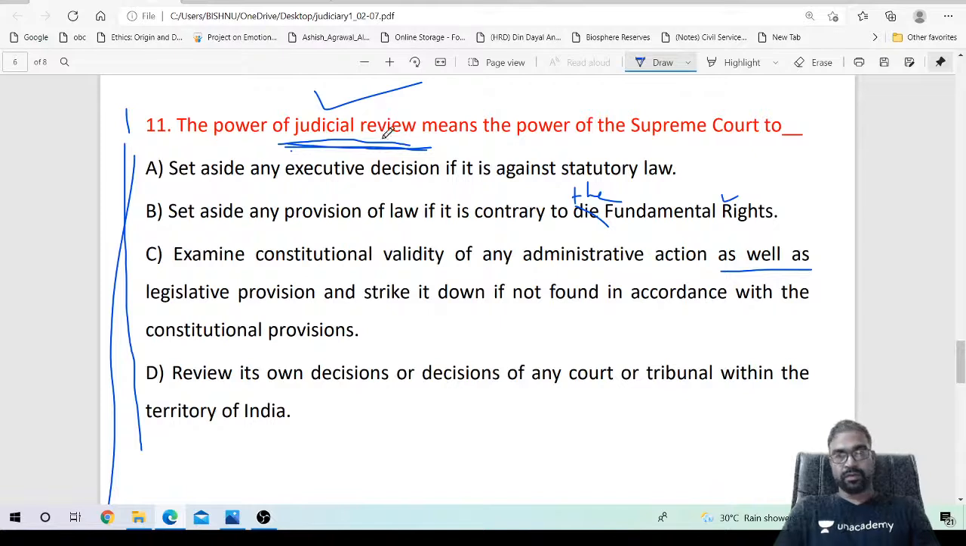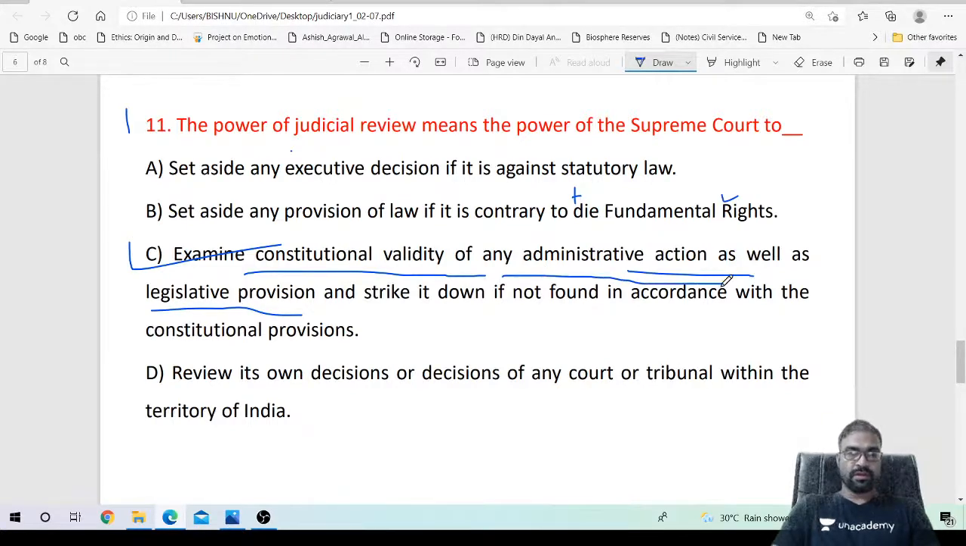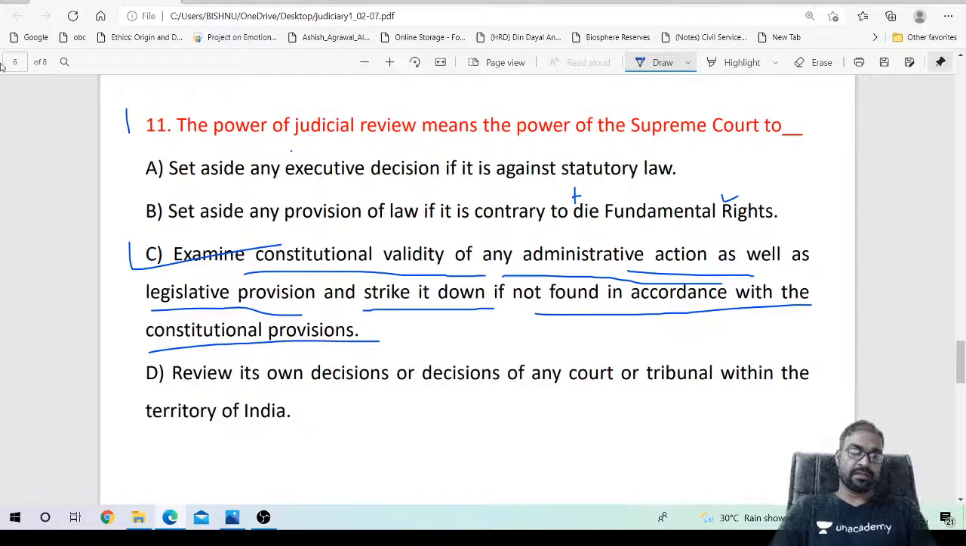So judicial review means option C. Check the constitutional validity: is the law, the legislative provisions, the administrative actions aligning with the constitutional guidelines, the constitutional provisions or not? If they are not, then those laws will be struck down if not found in accordance with the constitutional guidelines.